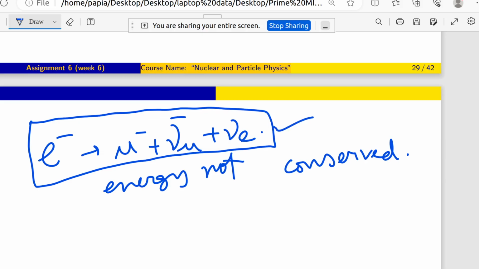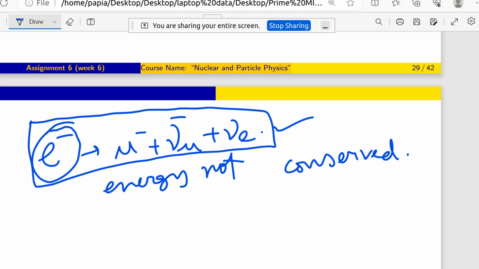So let's say I am sending that electron with a very high energy, that means its kinetic energy is very high. With that kinetic energy the mass is also included, so the total energy of that particle will be kinetic energy plus the energy coming from its mass. As a whole, the value of the total energy will be very large, so the problem that energy is not conserved will not be there.